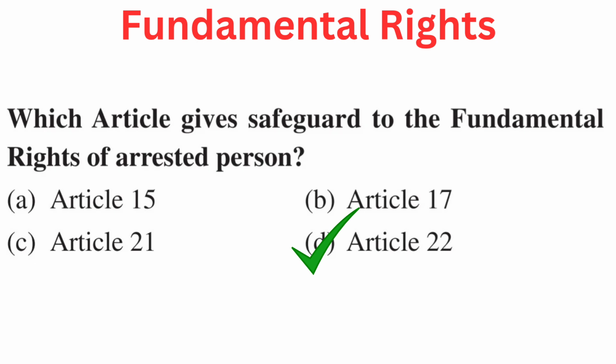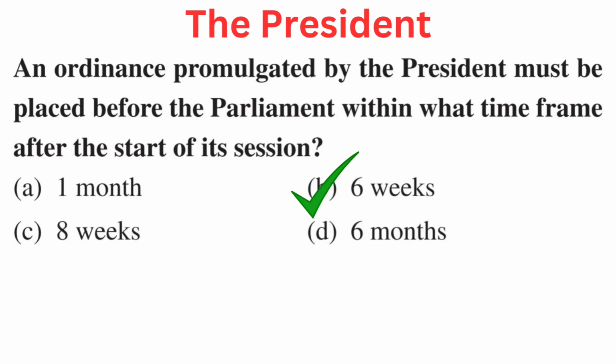Article 22. Your question is, an ordinance promulgated by the President must be placed before the Parliament within what time frame after the start of its session? Your options are A. 1 month, B. 6 weeks, C. 8 weeks, or D. 6 months. Right answer is B.